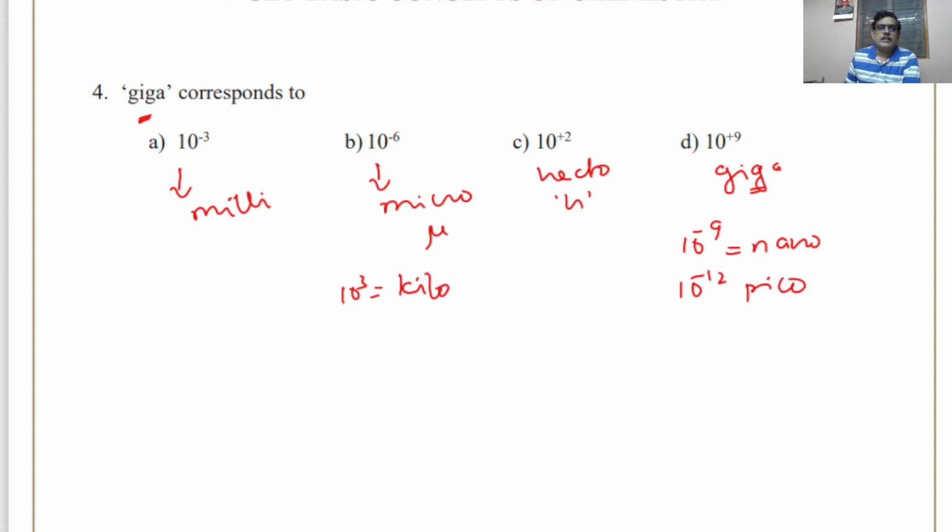So any of these can be asked like this. So the answer for this question will be D. Giga is 10 to the power of plus 9.